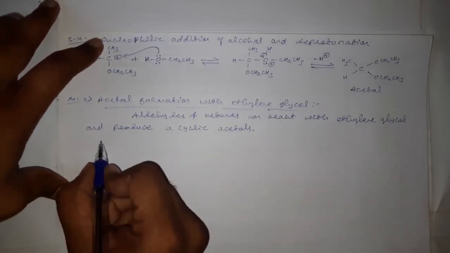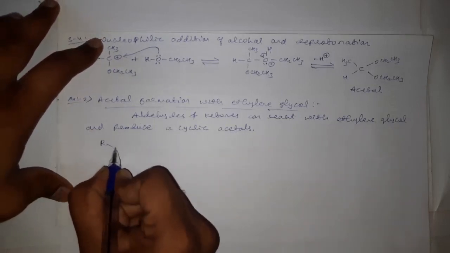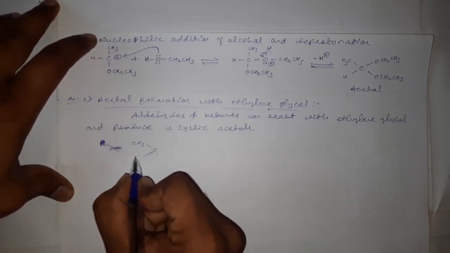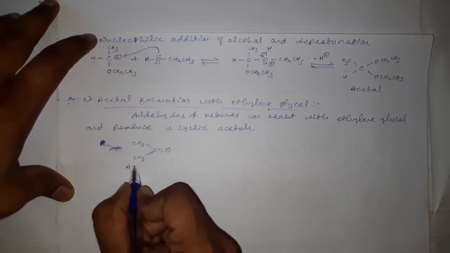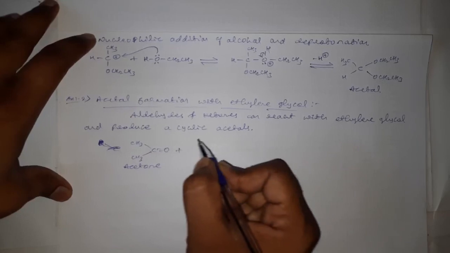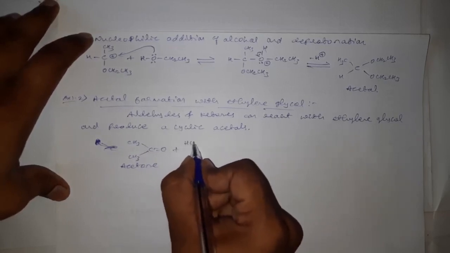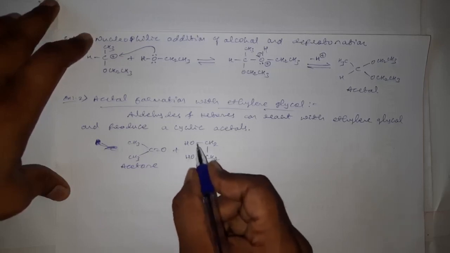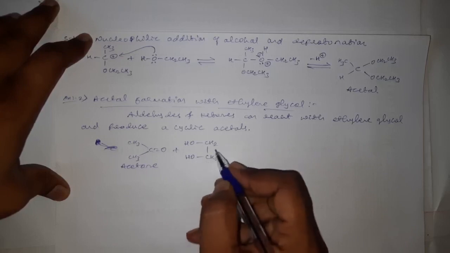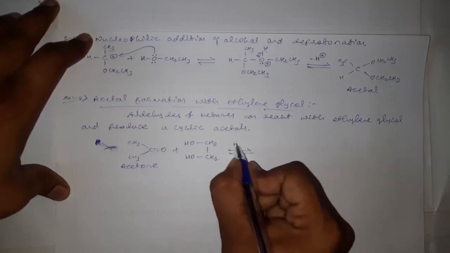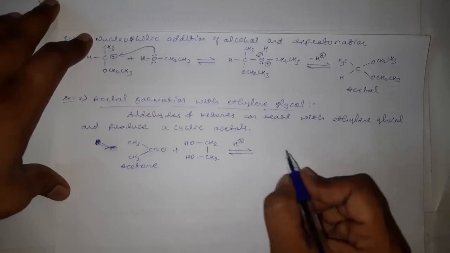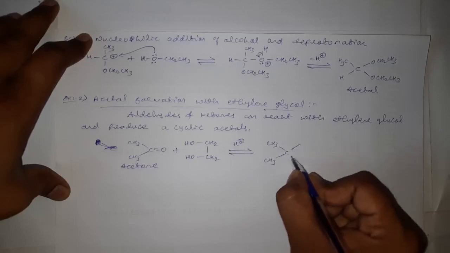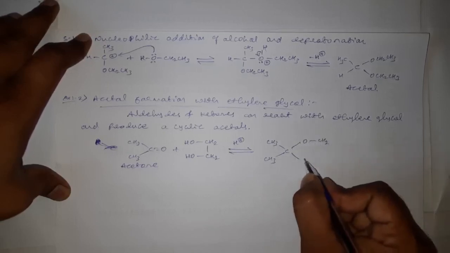See, here we are discussing the example, na? CH3CCH3 double bond O. This is acetone. When it is treated with ethylene glycol, that is HOCH2CH2OH, a dialcohol or a diol, ethylene glycol, in presence of an acid catalyst, that is anhydrous HCl, we will get CH3CCH3 with OCH2 and OCH2, the cyclic acetal.